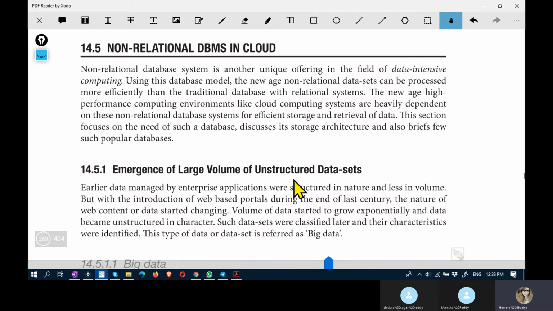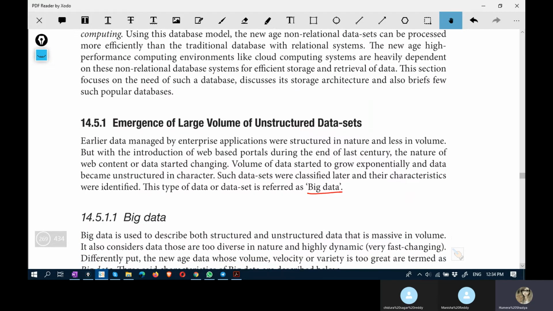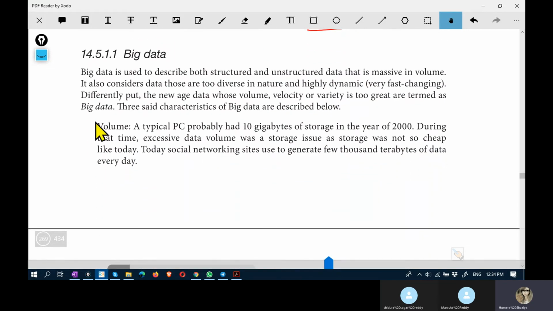Unstructured data has emerged in the last decade of the last century, because of the introduction of web-based portals and the nature and the volume of the data. That has given rise to data which is known as big data. And big data has its own characteristics. It has a large volume.